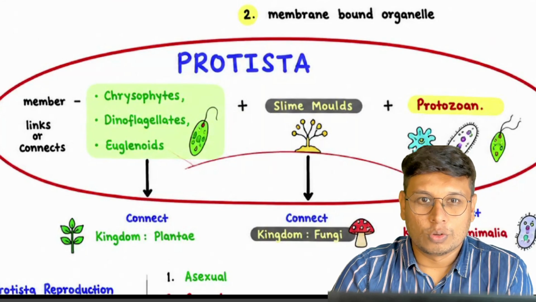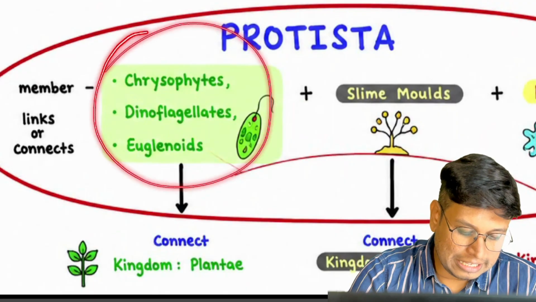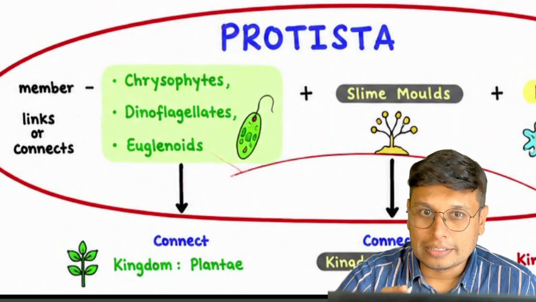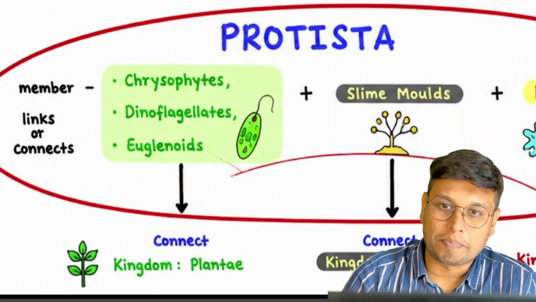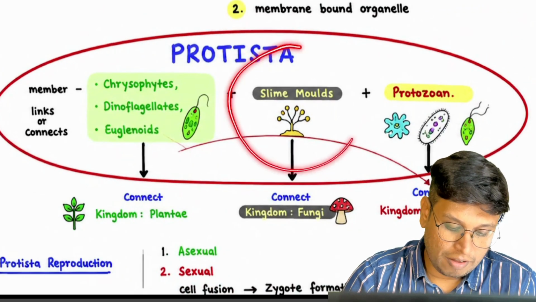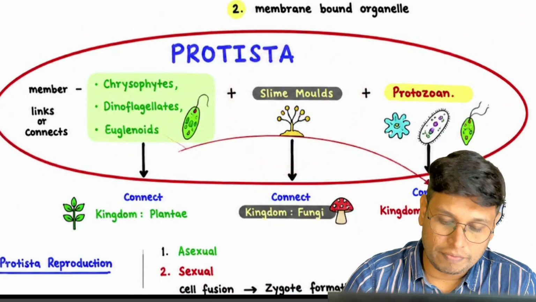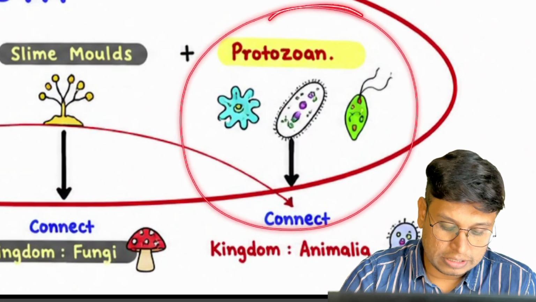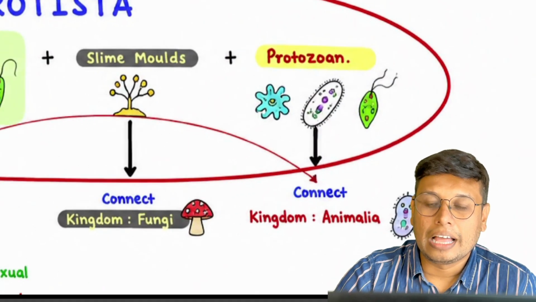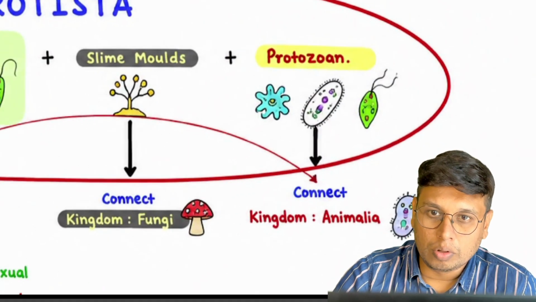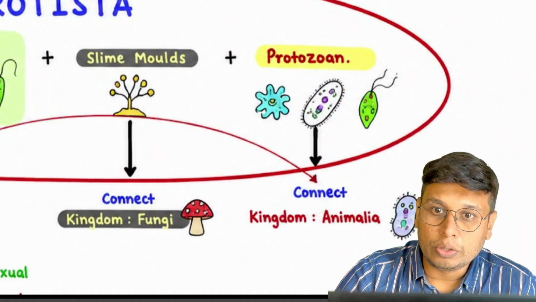So what we are talking about is that these are primitive relatives of plants, slime molds are primitive relatives of fungi, and protozoans are primitive relatives of animals. All these are connecting links to multicellular eukaryotic kingdoms.